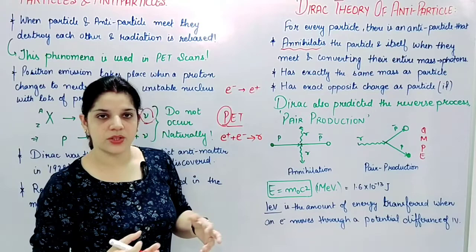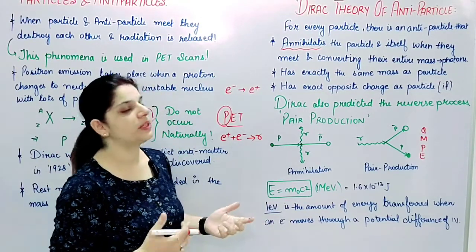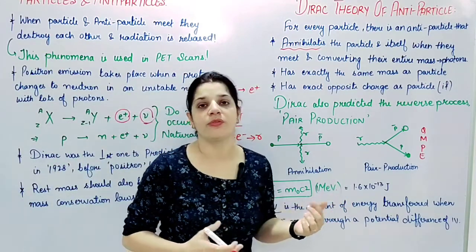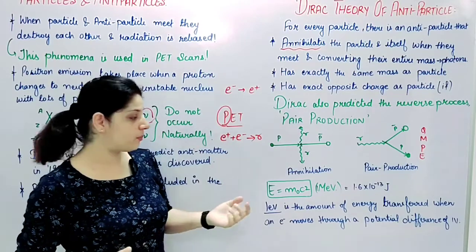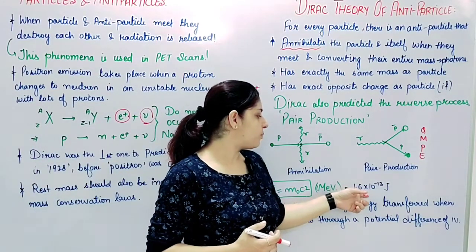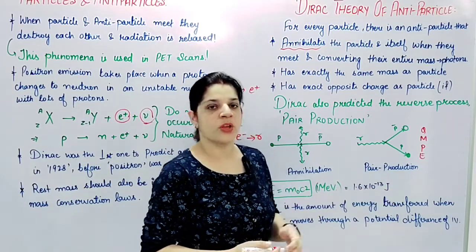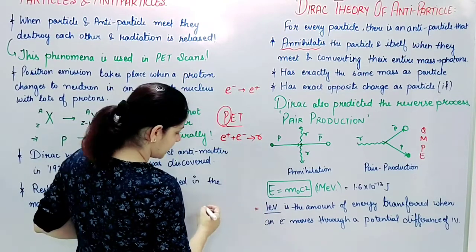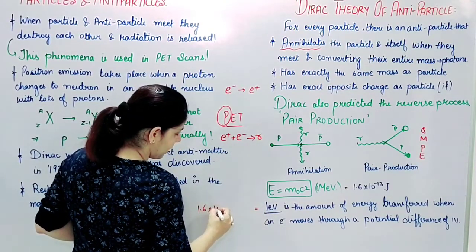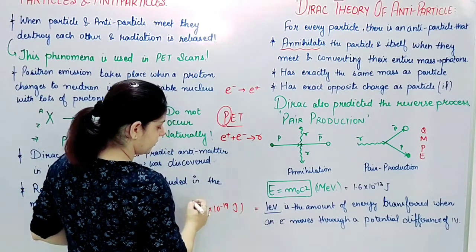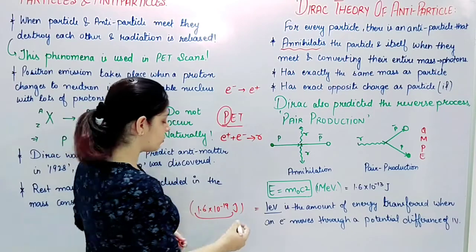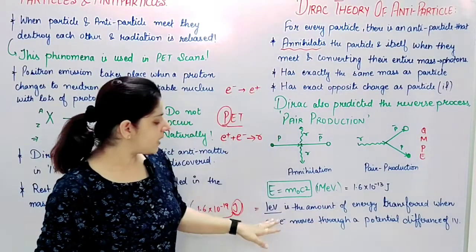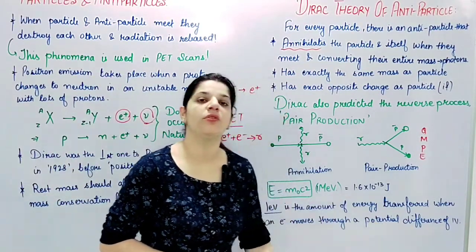So this is my rest mass energy, and in general, when we talk about the energies of particles and antiparticles, we talk about these energies in terms of MeV and not in joules. Why? Because 1 MeV is around 1.6 × 10^-13 joules, or you can say 1 electron volt is basically 1.6 × 10^-19 joules. This is the charge of the electron, so it's in joules, and it is the amount of energy transferred when an electron moves through a potential difference of 1 volt.